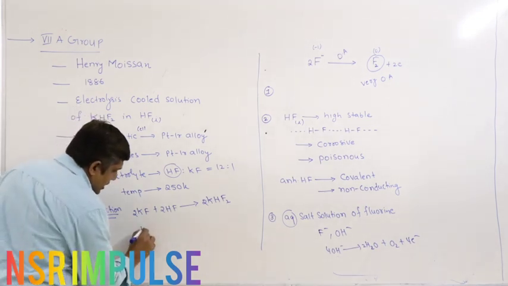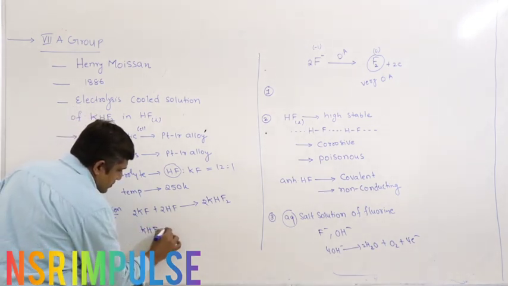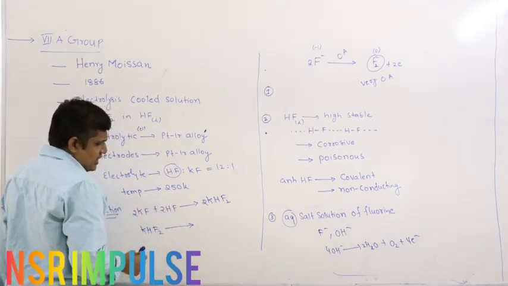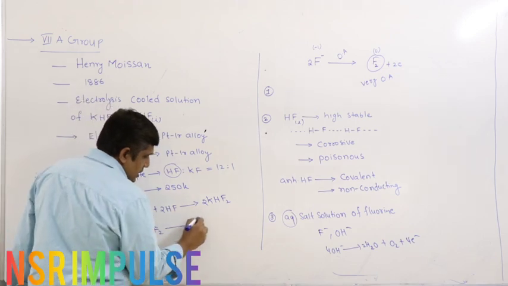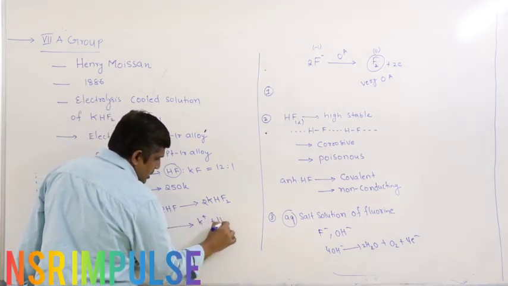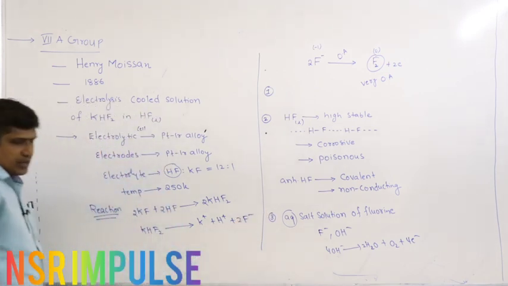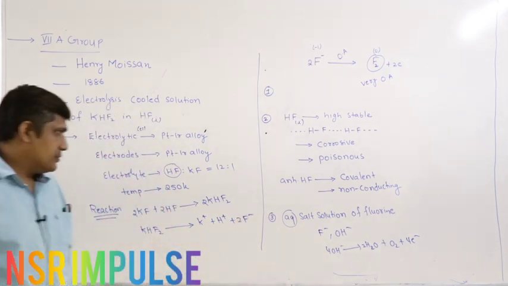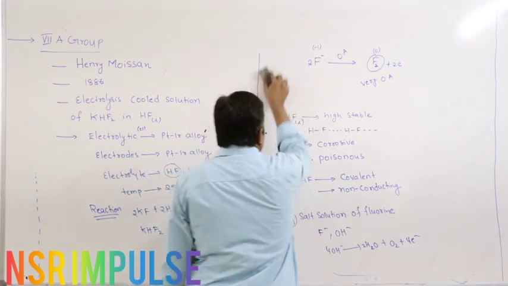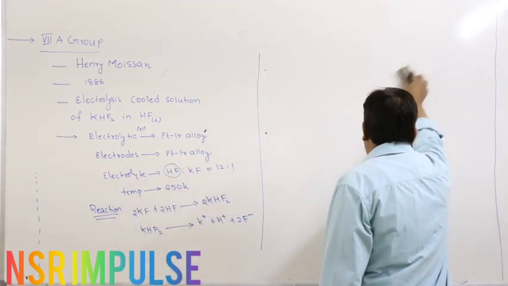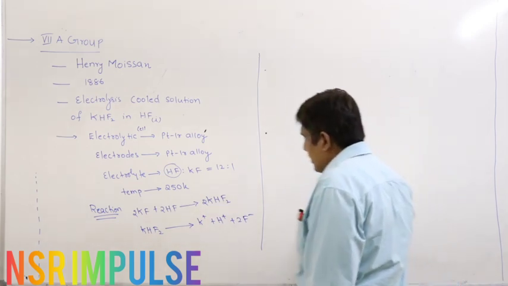This KHF2 dissociates on heating around 60 to 70 degrees Celsius into K plus, H plus and 2F minus. So we have cations and anions.